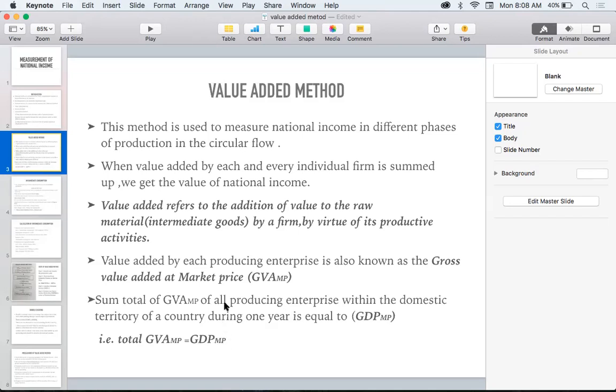So here we are saying that there are three methods of calculating national income. What are they? Value added method, income method, and expenditure method. And the first one, value added method. What is value added method? Value added method refers to the addition of the value of the raw materials by a firm by the virtue of its productive activity. Okay, is it clear what is value added? And all the value added together we will be calling as gross domestic product at market price.